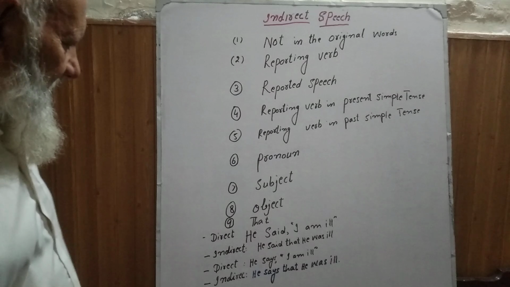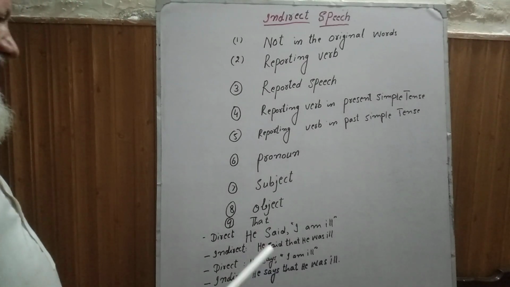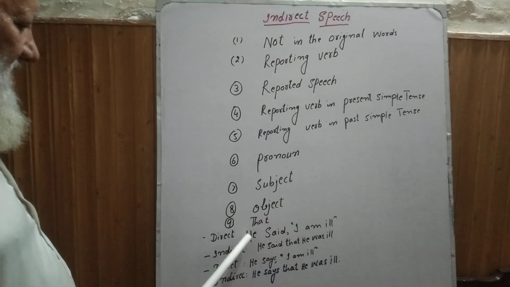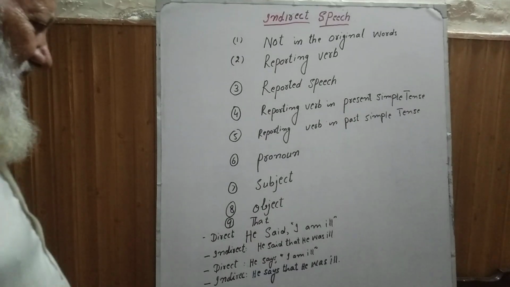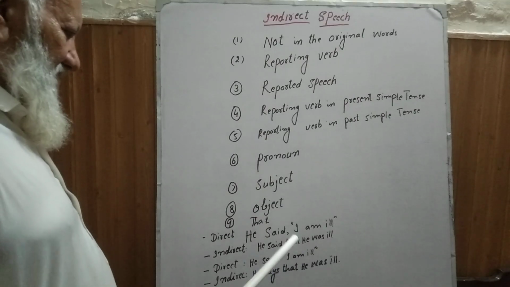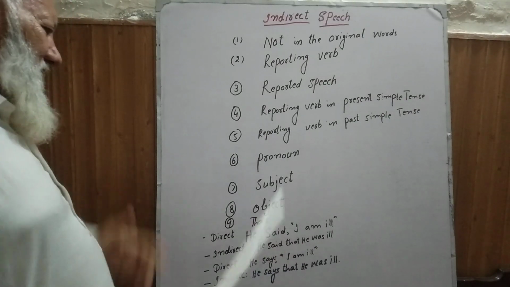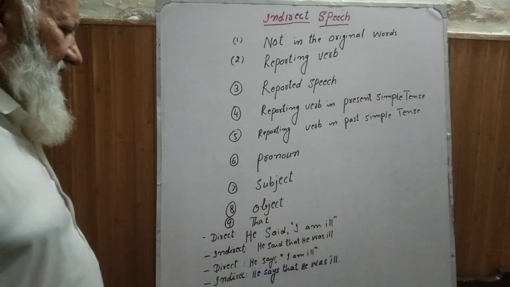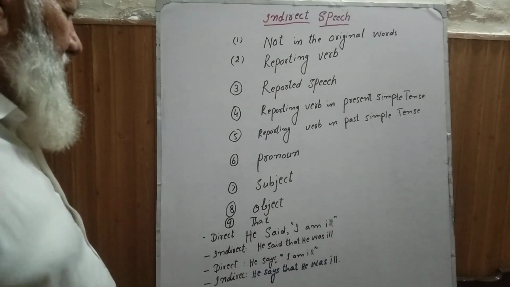Similarly, these are some sentences. He said, I am ill. He is the subject, and it is in the third person singular. This is the verb, and me is the object. This is the I. It is the first person singular. And this is the auxiliary verb am, and this is ill. This is the object.